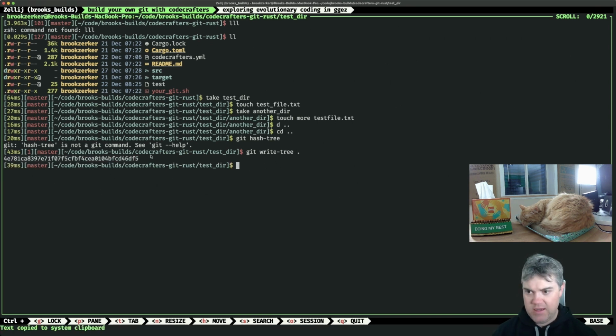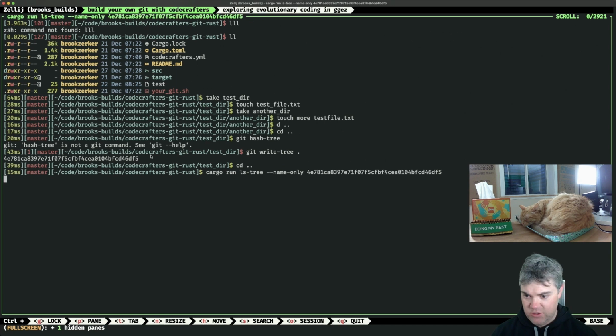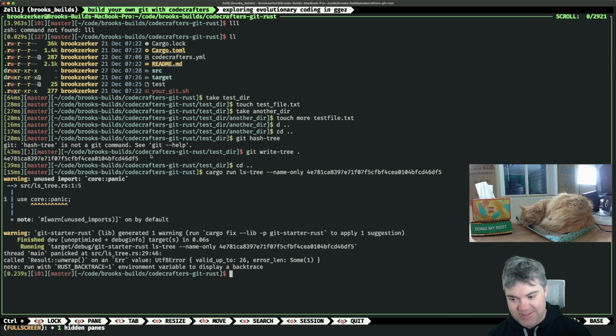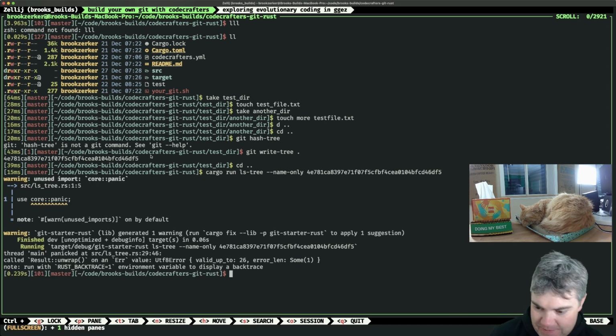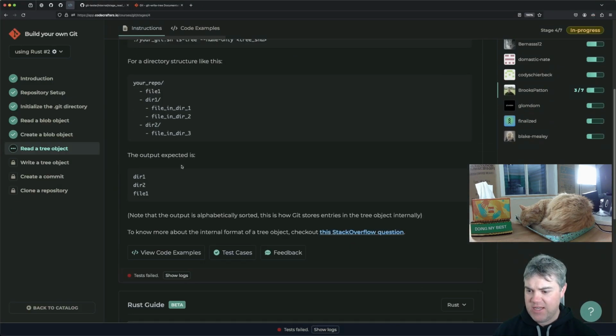Now if I cargo run, which I have to do from the base directory, and I hand it this, that still panics. Okay, so I have to figure out how to get the names out of here from the hash. Okay, so yeah, this part has me a little bit confused.